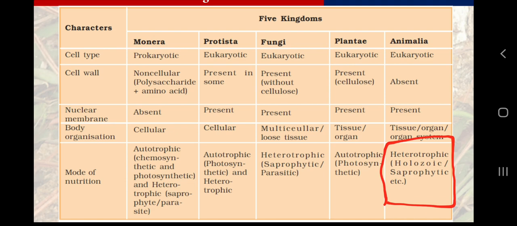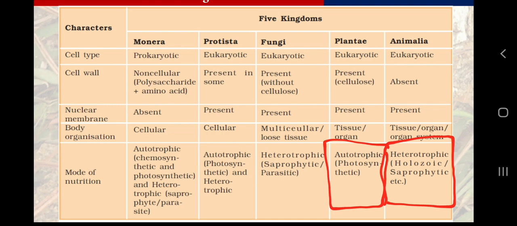Then in class 10th we studied about ecology, the ecosystems, the food chains, the food web. That time also we had a clear cut idea about autotrophs and heterotrophs. So I hope that you all are aware about the autotrophs and heterotrophs. So animals are exclusively heterotrophs. Why? Because they are dependent on other organisms for their food requirements or nutritional requirements, and plants are autotrophs. So these two terms are very clear from class 7 science to 10 science. So you need not remember these two things. These two things we automatically know.